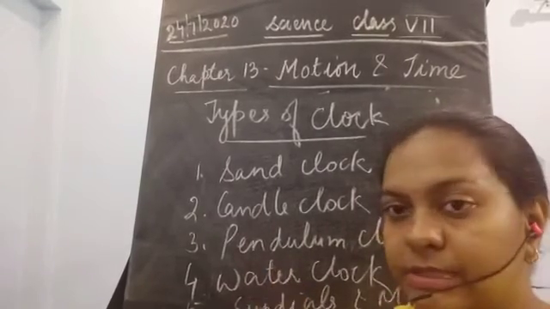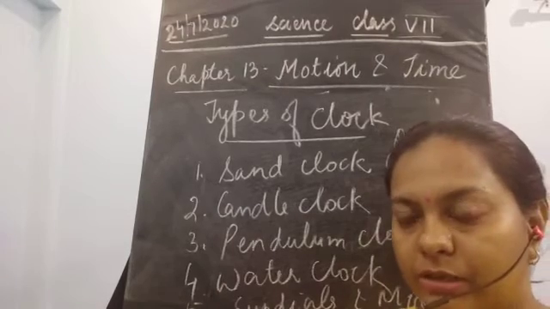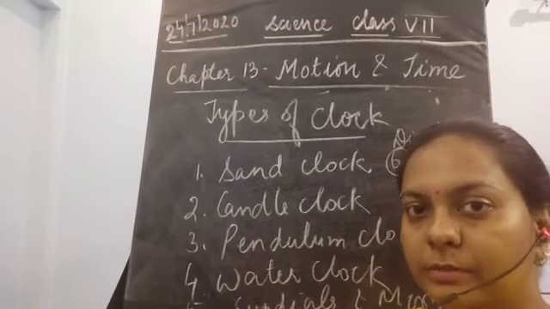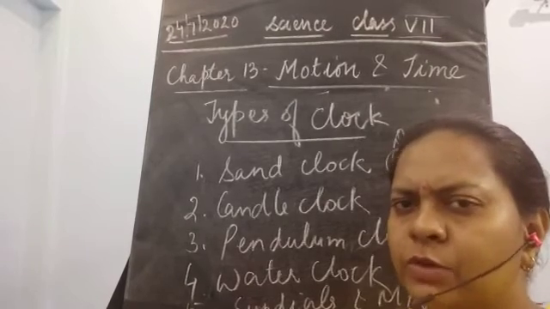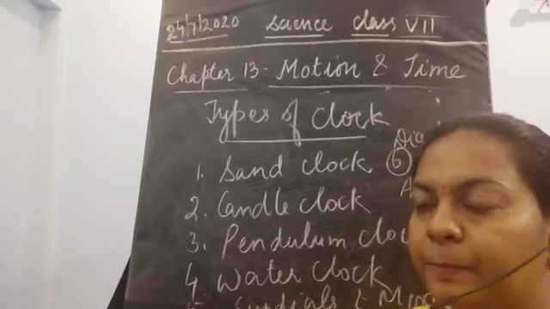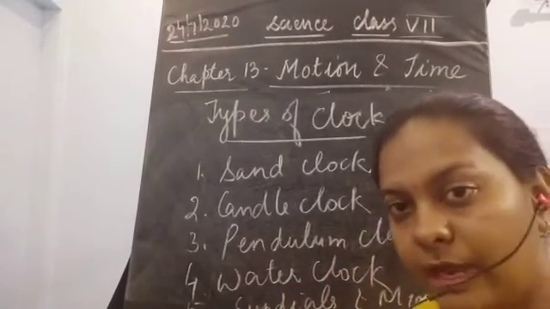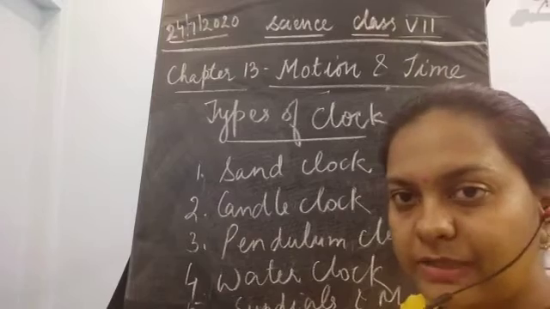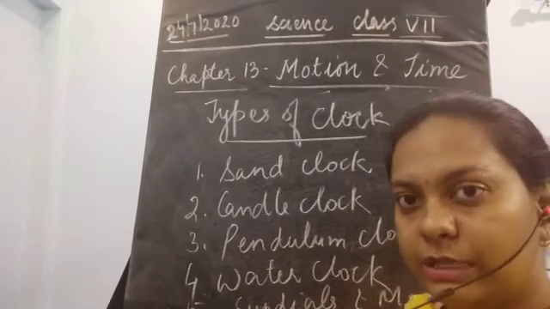Then sand clock, we have seen that sand clock is using the sand in it, and we can find out the number of hours by turning it upside down. And I think you all have seen this sand clock sometimes. It is very common. Next is the candle clock. Candle clock uses the burning of candle in 1 hour. It has markings on it, and then the part which is being burnt is going to tell you the time.